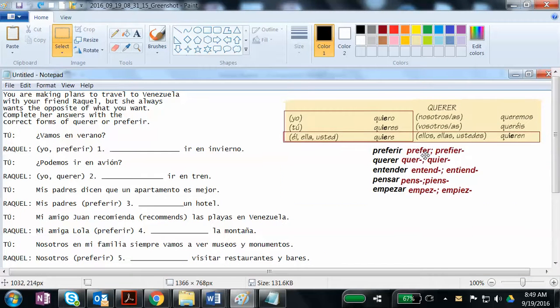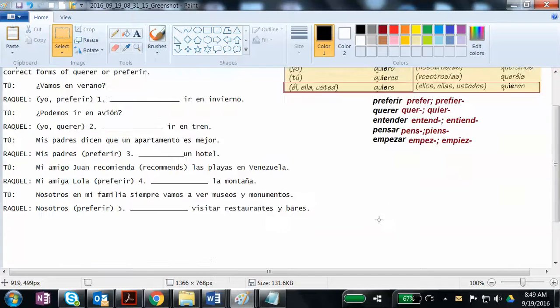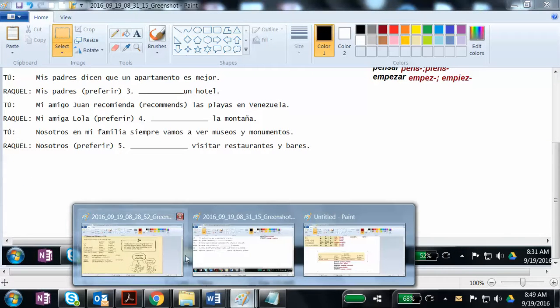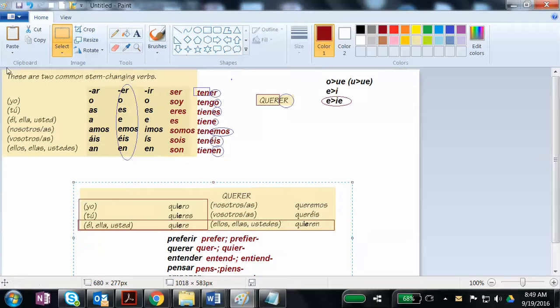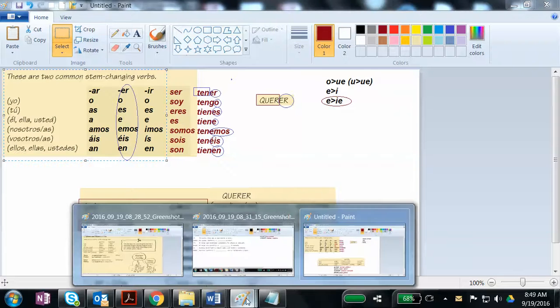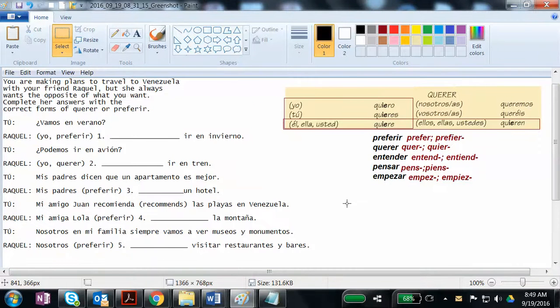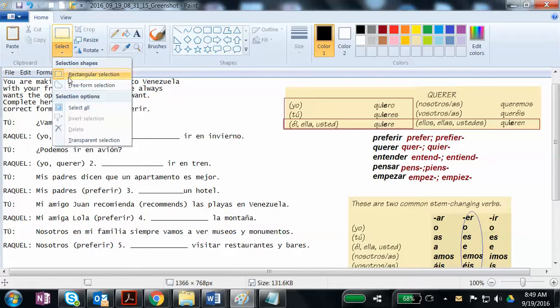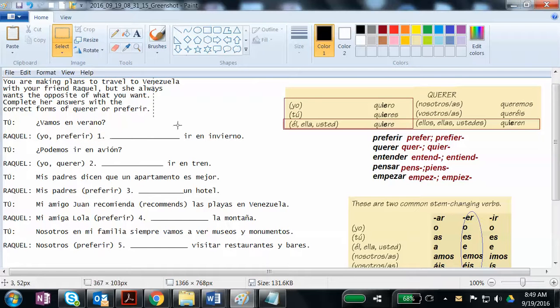Okay, so there's our notes of what we have to do. And we might even want to pull in our, let's see, where are they? I had this as well. Let's go ahead and use this too. Let me just clean this up a tiny bit so we don't see all that mess.